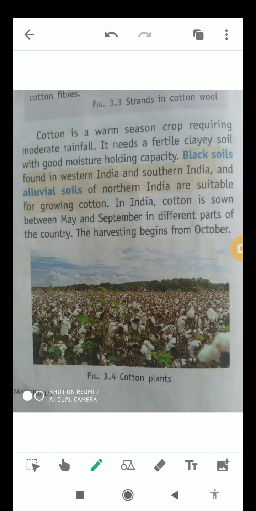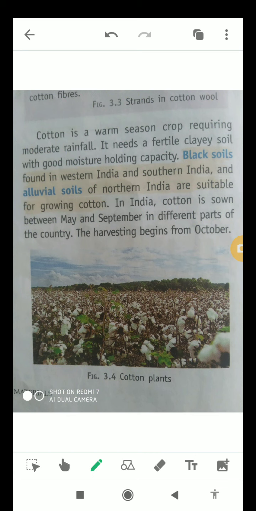Moderate rainfall means the rainfall which is neither too high nor too low, okay, or we can say the rainfall level is not too much or too less, then it is called moderate rainfall. And if we talk about the kind of soil needed for growing cotton, it needs clay soil, as we all know, along with good moisture holding capacity, okay.